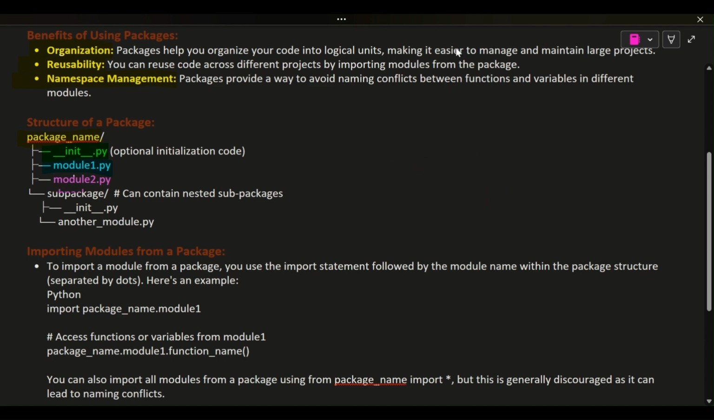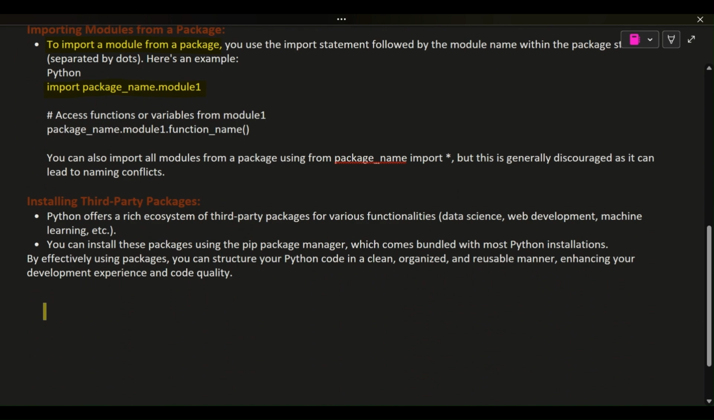Importing modules from a package. To import a module from a package, you use the import statement followed by the module name within the package structure, separated by dots. Here's an example. import package_name.module1, then access functions or variables from module1: package_name.module1.function_name. You can also import all modules from a package using from package_name import *, but this is generally discouraged as it can lead to naming conflicts.